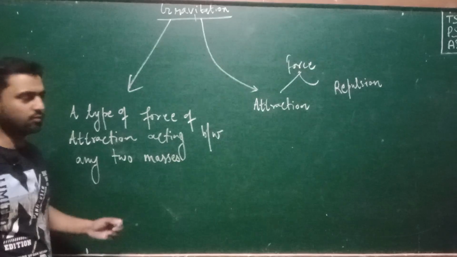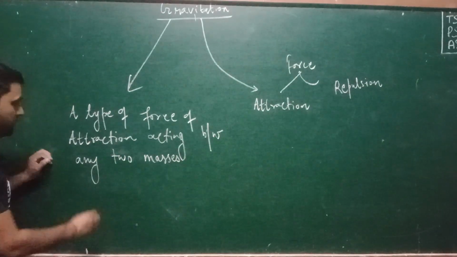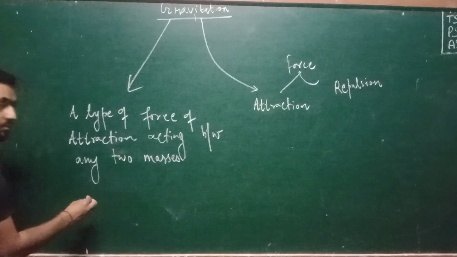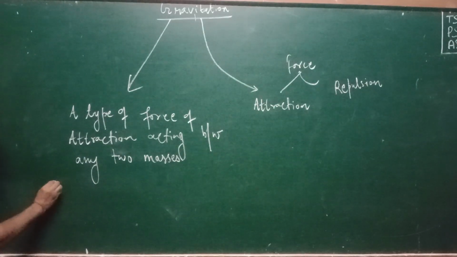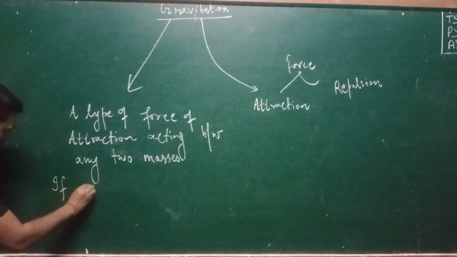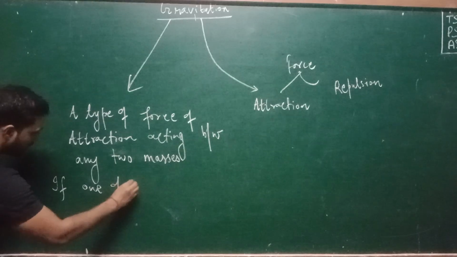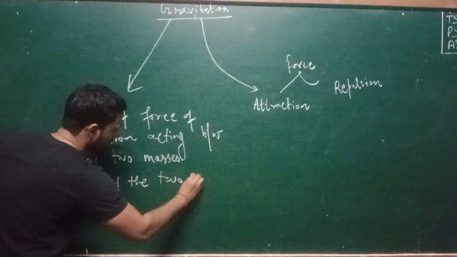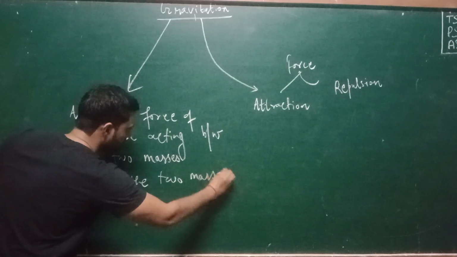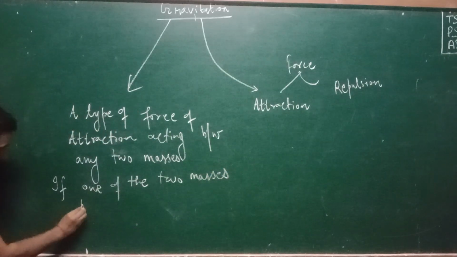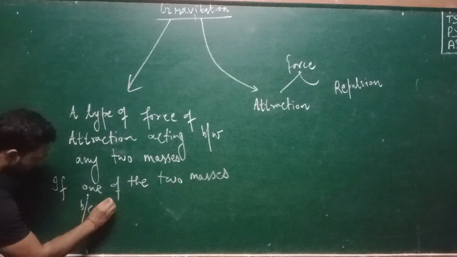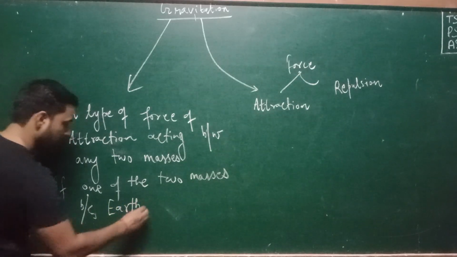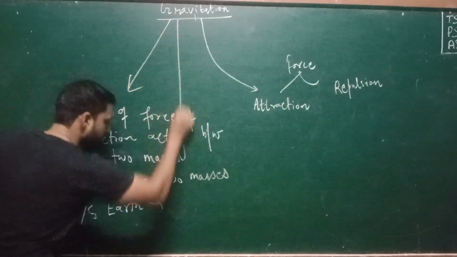Probably you may ask, what is gravity? See, if out of the two masses, one mass becomes Earth itself, then this gravitation becomes gravity.